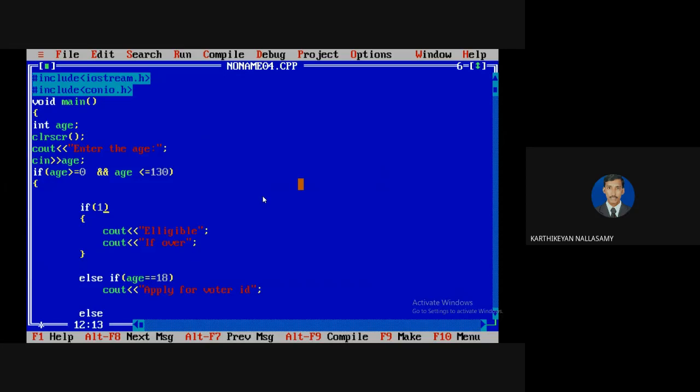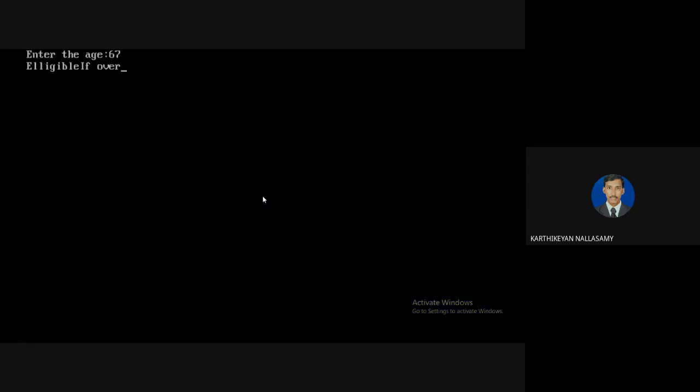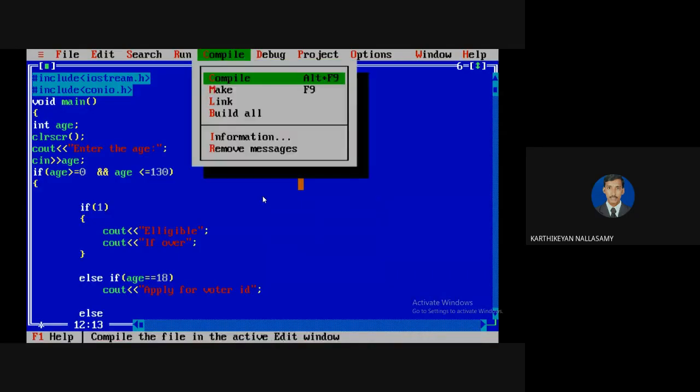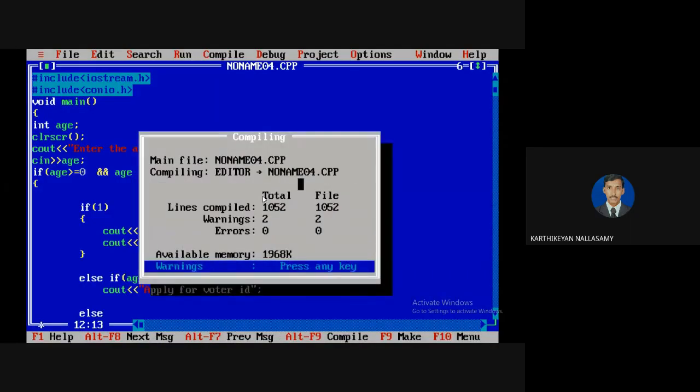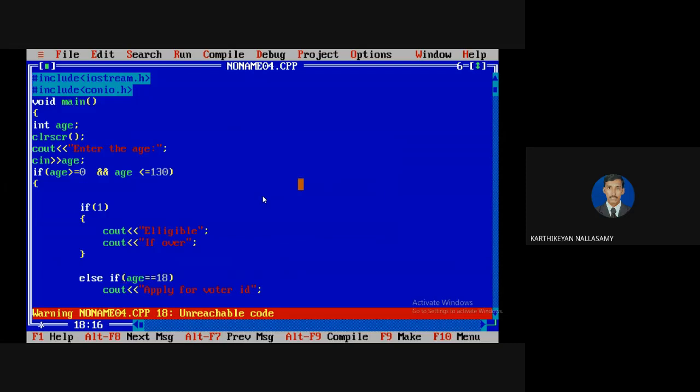You must know what it is. Either there will be a warning displayed. I will show it first. I'm going to compile and show the warning. See, the condition is always true, which means, as I already mentioned, if the condition is true, that particular block will execute. If the condition is false, then the negative block of the if will execute. Clear? So here the else blocks are unreachable code. See, it shows that this is called unreachable code.